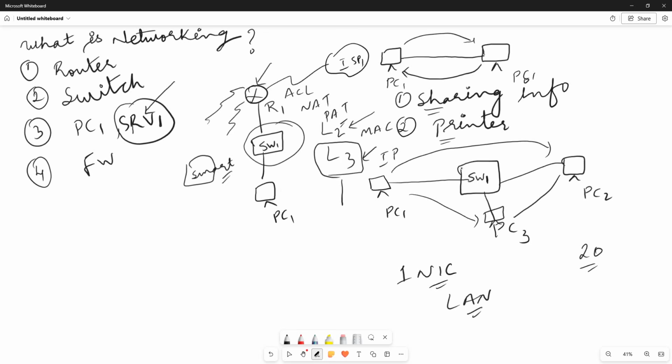Network is nothing but connecting devices. With the help of networking we can connect devices, and all devices can talk to each other. Two PCs connected to each other is also a network. If you have a device connected to the internet with millions of devices, that is also a network we can define.